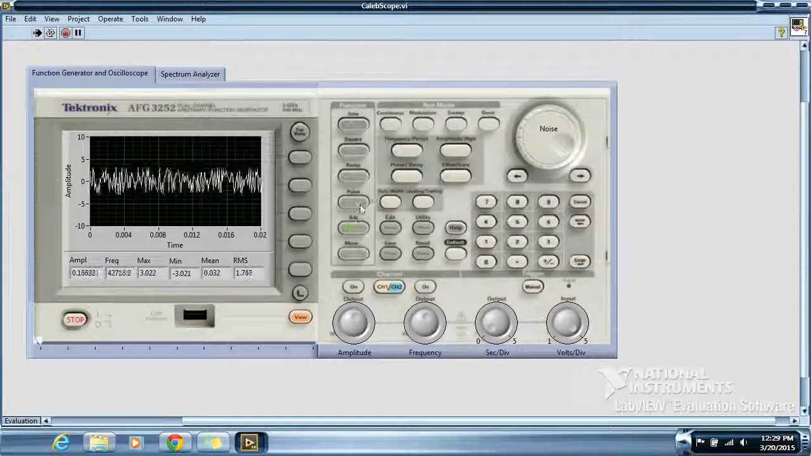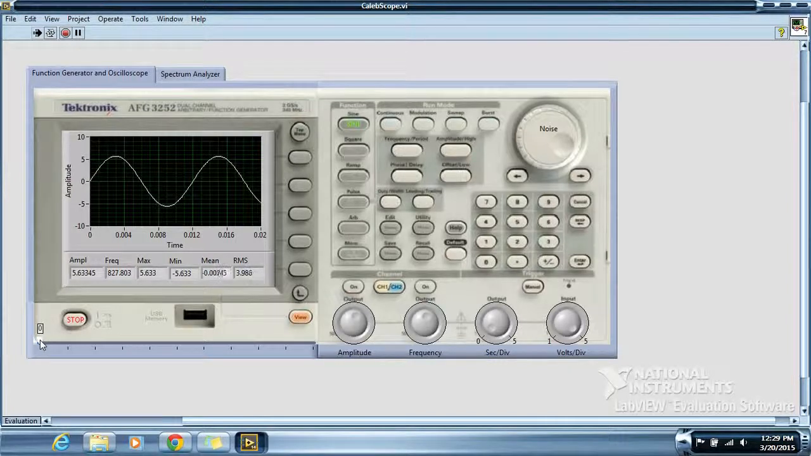Here I can add noise to any waveform, sawtooth or triangle or square wave, also to a sinusoidal wave. Over on these bars, I have an automatically updating numeric display for frequency, amplitude, max, mean, min, and RMS voltage.